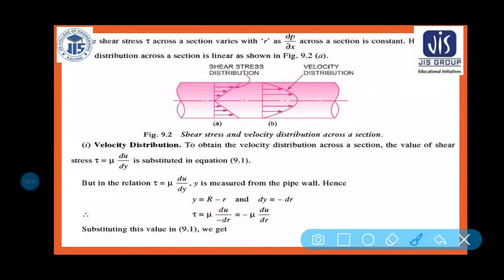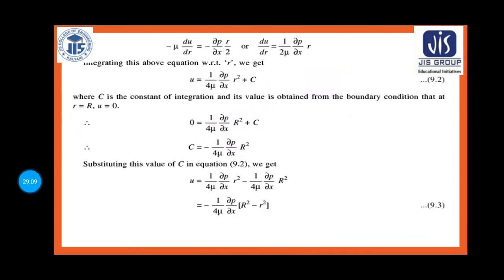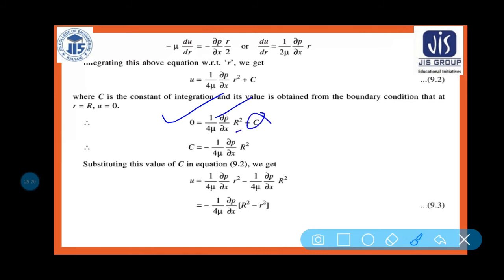See, this is small r and this is the total, capital R. So when r is equal to capital R, here you can see the velocity is 0 from the velocity distribution diagram. So 0 is equal to minus 1 by 4 mu del p by del x capital R square plus c. So from this equation, c is equal to what? C is equal to 1 by 4 mu del p by del x into capital R square. Am I right?